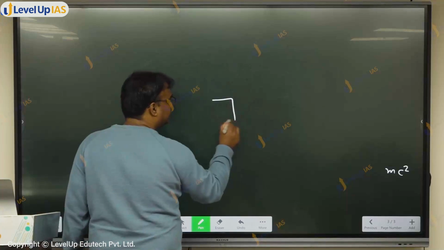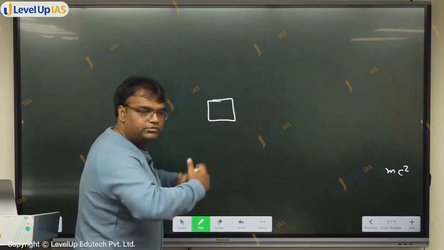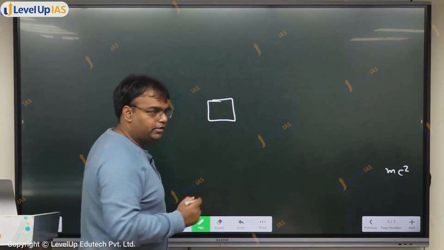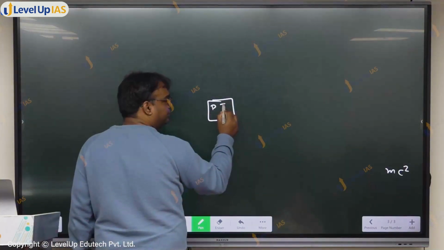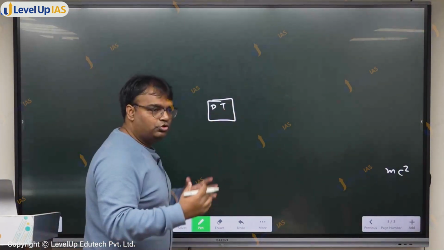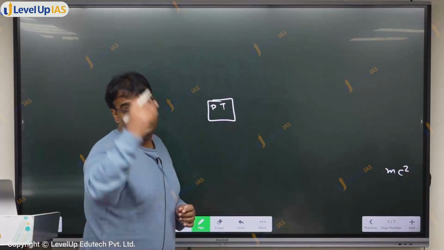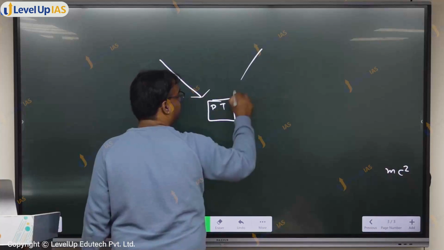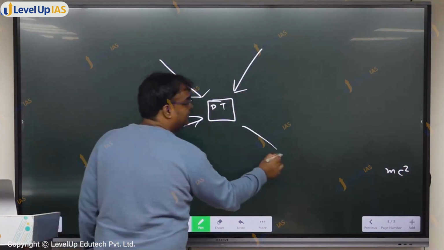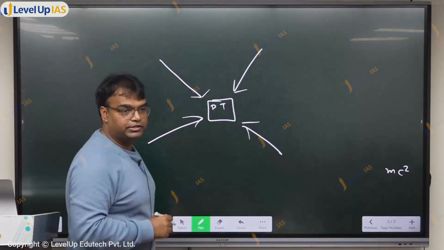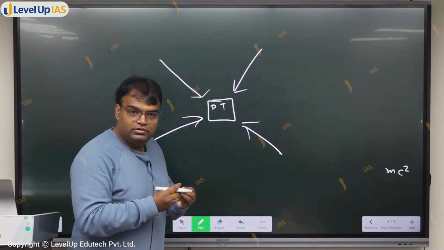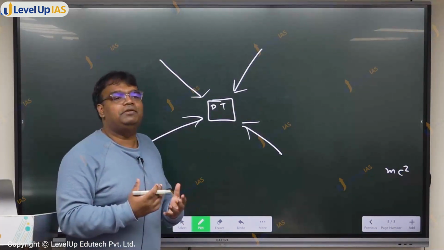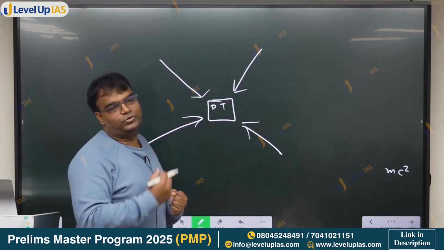ये let's say this is in lab. This is where we are making fusion occur. Fusion यहाँ पे करवाना चाह रहे हैं हम. यहाँ पे we'll have deuterium, tritium, and we want to fuse them. So to fuse them, we'll have to make temperature go to 15 million degrees Celsius. For that, we'll have to provide them energy. Let's say laser से हम इसे energy दे रहे हैं, so that temperature goes to 15 million degrees Celsius. Then they will fuse, and when they fuse, what happens? Energy will be produced. For the first time, break even was achieved in 2022.